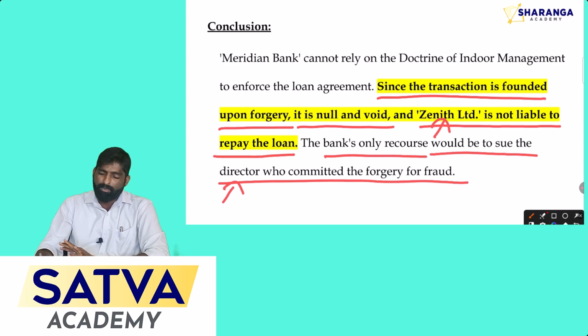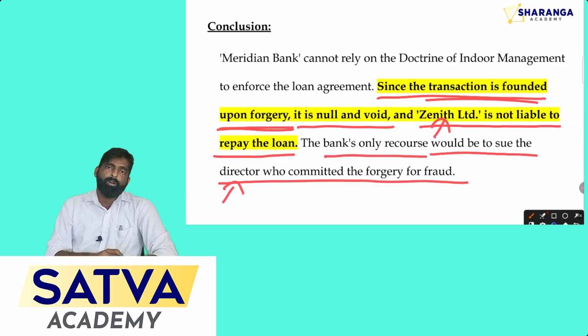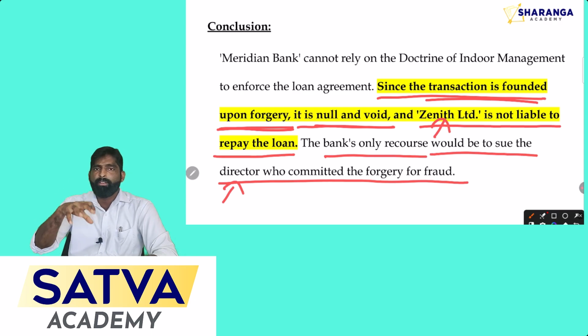So here you can give the conclusion like this. The transaction is founded upon forgery. When there is a forgery in your contract, it will be treated as null and void. Void contracts don't have enforceability in a court of law. So that is the conclusion to be given in this question.